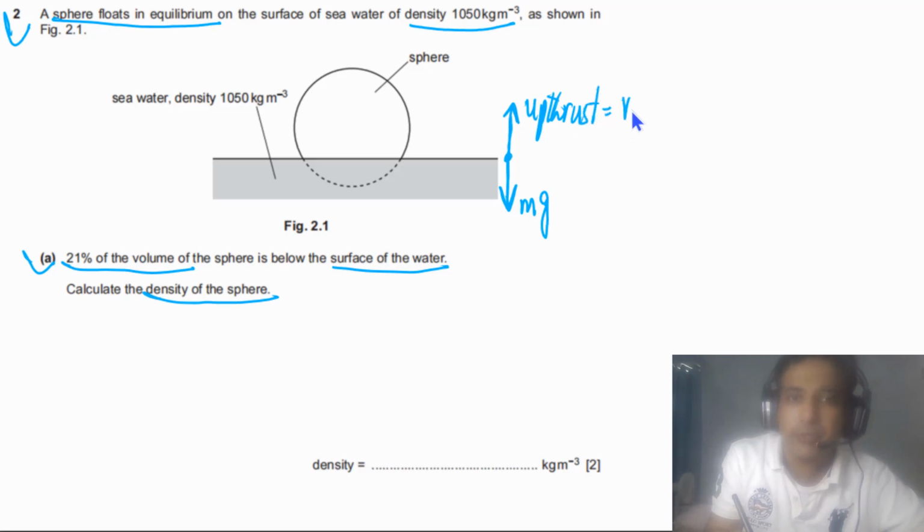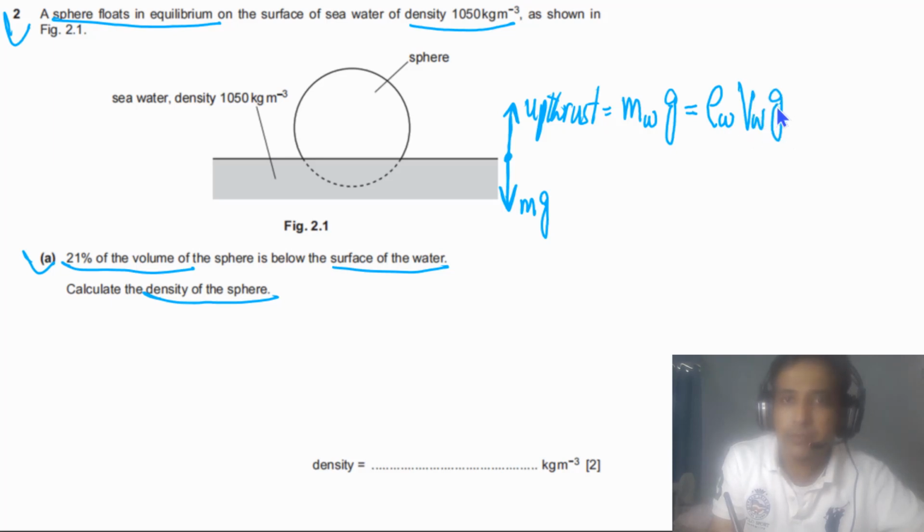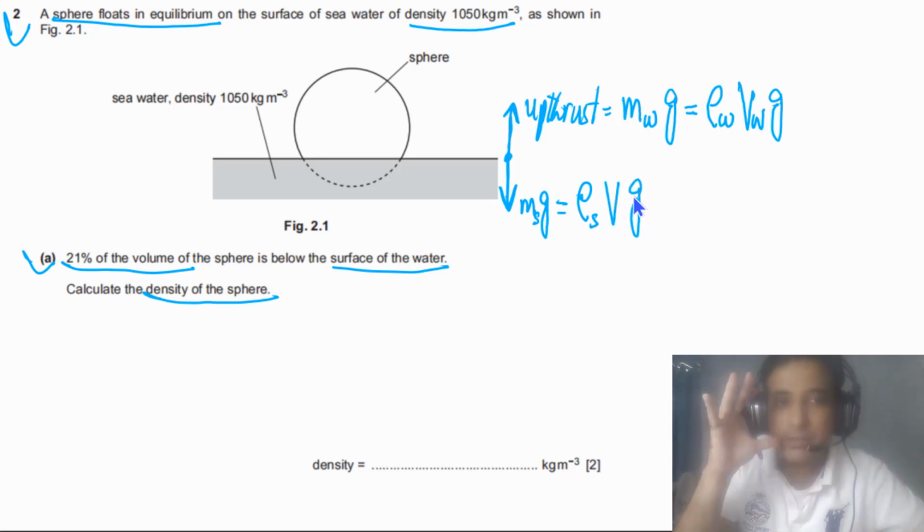Upthrust is equal to the mass of the water displaced times g, and the mass of the water displaced is the density of the water times the volume of the water displaced. The weight of the sphere is the density of the sphere times the volume of the sphere times g, and these two forces are equal.